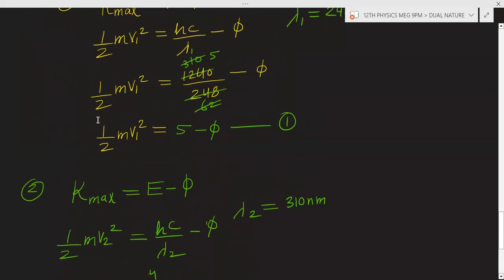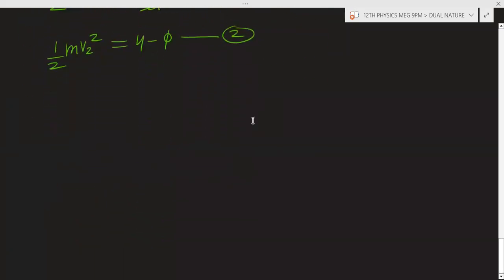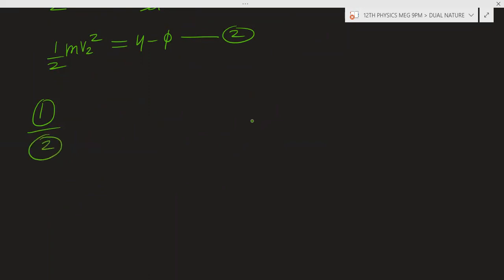Now we can solve equation number 1 and equation number second. I am dividing equation number 1 with equation number second. So in equation number 1, we have half into m into v1 square is equal to 5 minus 5, and this is divided by half into m into v2 square, which is 4 minus 5.